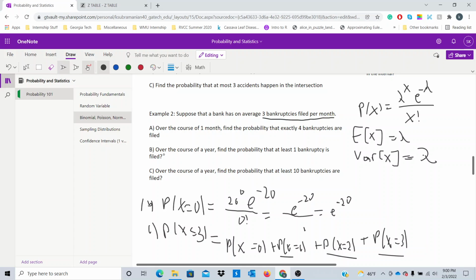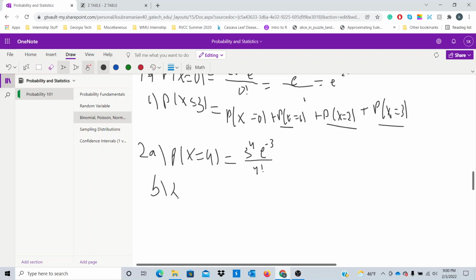Over the course of 1 year, what is the probability that at least 1 bankruptcy is filed? Okay, so we know that there's 3 bankruptcies filed per month. So given that, how many bankruptcies do you think are filed per year? Well, 3 bankruptcies per month and 12 months in a year implies that there are 36 bankruptcies filed per year, right? So lambda equals 36 for 1 year, right?